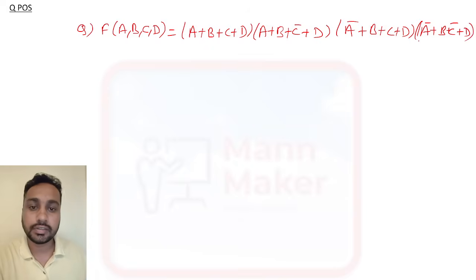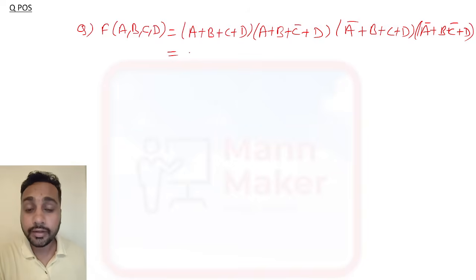This is the question. We need to solve this one. So in POS, I told you this is already in a 4 form. All are in 4 bits, so no need to make it 4. All are in standard form.